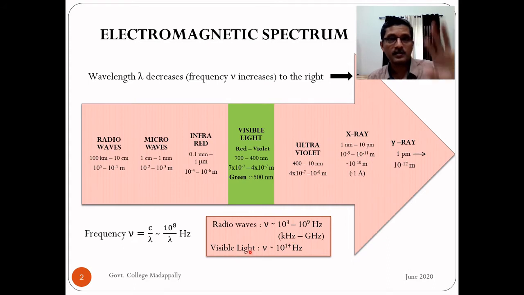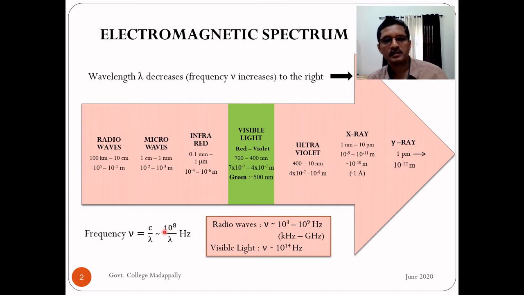And let us look at our visible light. At least these two regions you can remember. For visible light, the typical wavelength we know is 500 nanometer, which is 5 into 10 raised to minus 7 meter.